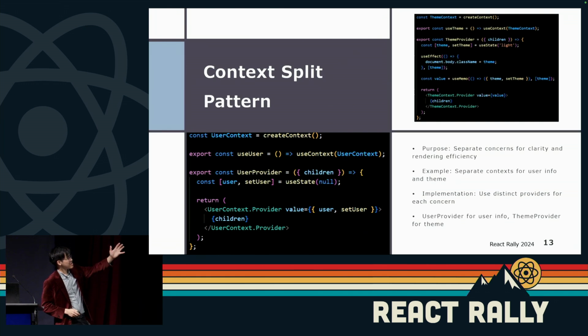I want to draw your attention in particular to the 2 different pieces of code that you see over there. In one, we have the user context. In the second one, we have the theme context. In the user context, we really want to keep track of the user info in particular, and in the theme context, we want to keep track of the theme itself.